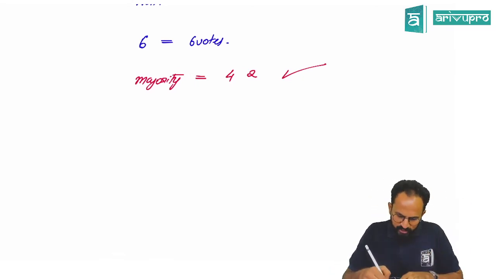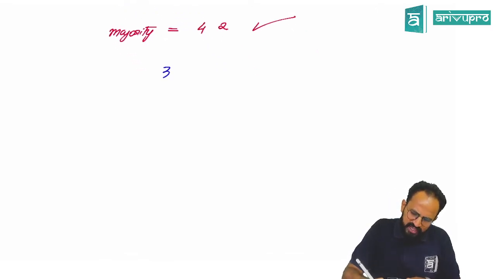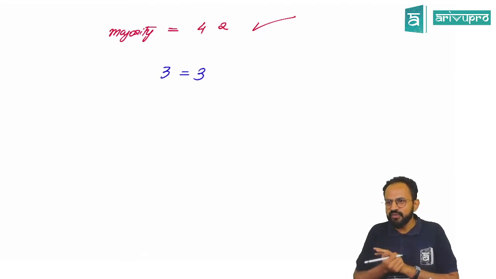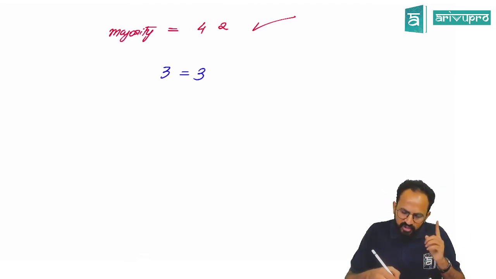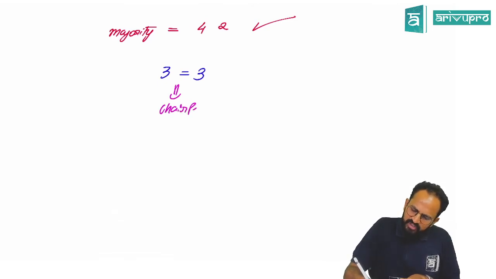Now obviously you guys will have a question. What to do if it is 3 is equal to 3, sir? In the case of equality of votes, this was discussed also in company law. Chairperson will have a, what is it called as? Casting vote.